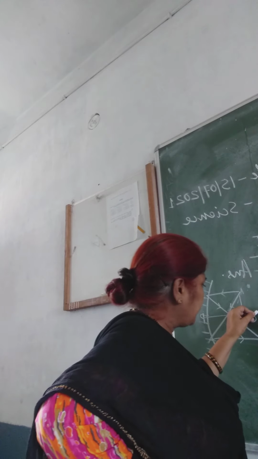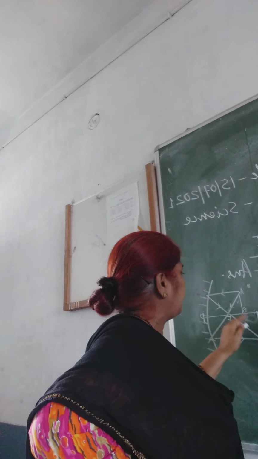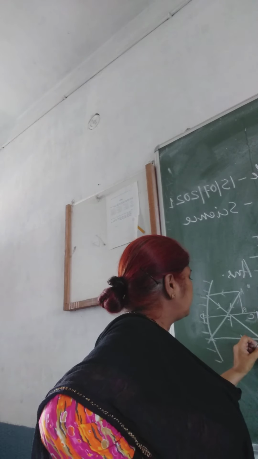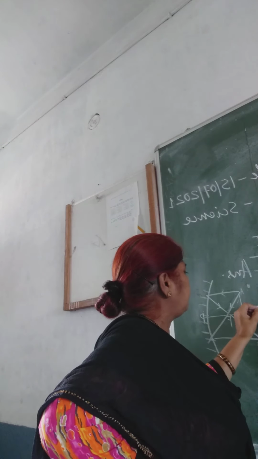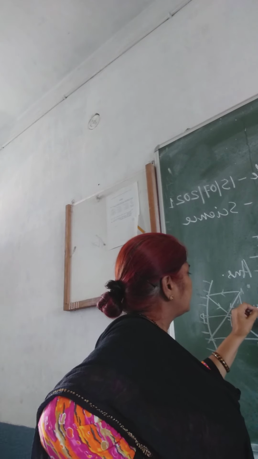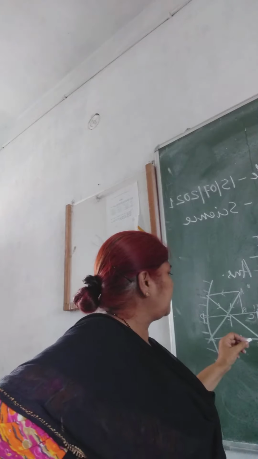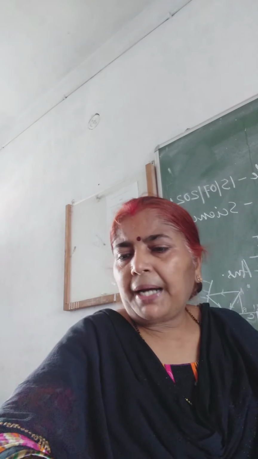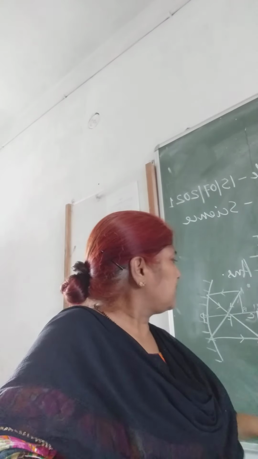The two rays are intersecting each other here. So this is the image, A dash B dash, you can name the image. This image is which type of image? Real, inverted and magnified.